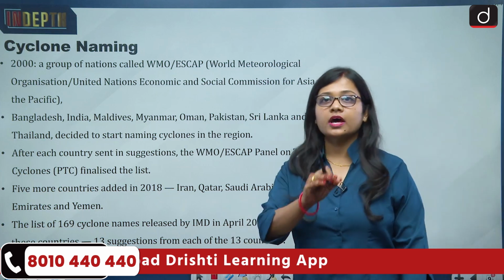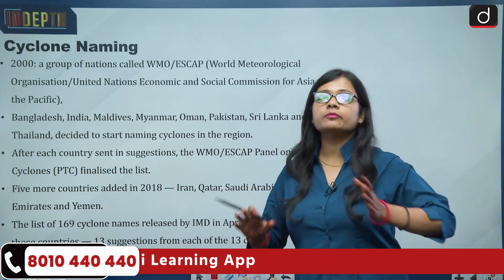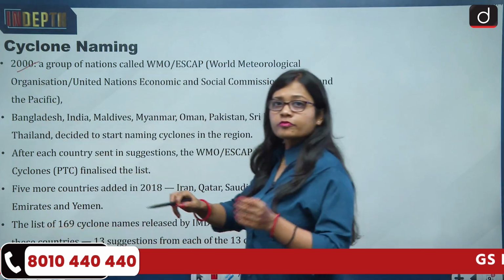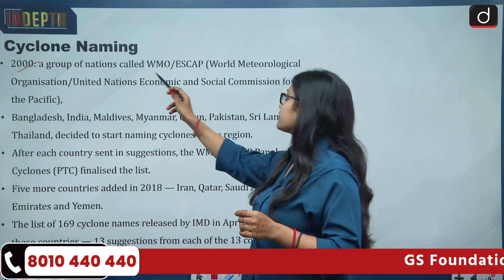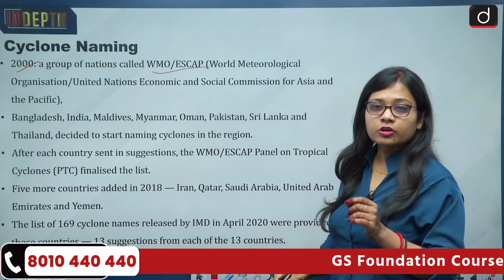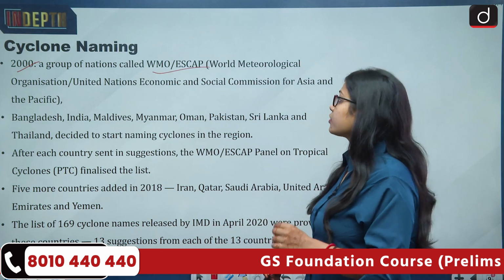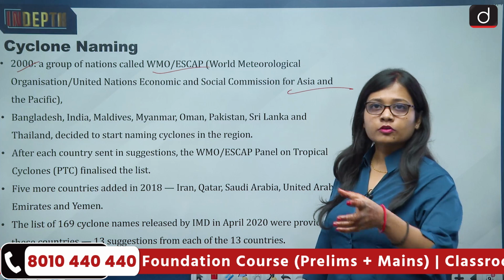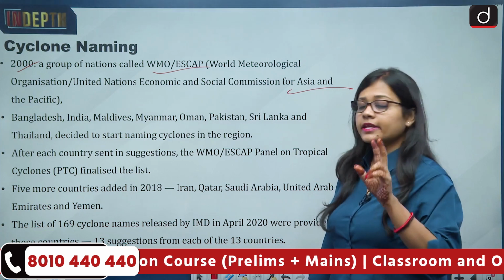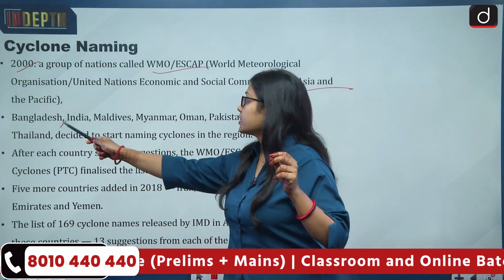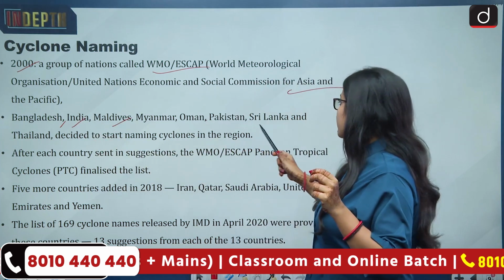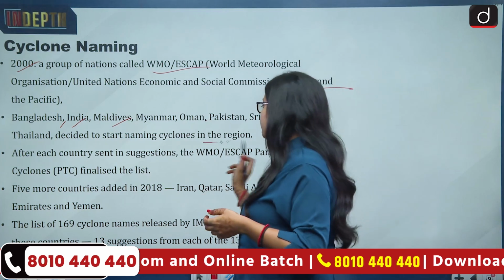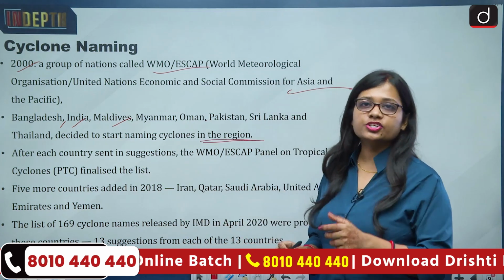Now let us talk about the naming of the cyclone, that is, how cyclones are named in the Indian Ocean. So basically in the year 2000, a group of countries called WMO and ESCAP, which stands for World Meteorological Organization, which is WMO, and ESCAP is United Nations Economic and Social Commission for Asia and the Pacific. So these are the group of countries which were 8 in number, and these countries were Bangladesh, India, Maldives, Myanmar, Oman, Pakistan, Sri Lanka and Thailand. So these 8 countries decided to start naming cyclones in the Indo-Pacific region.